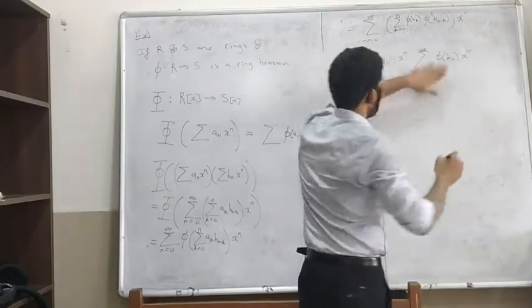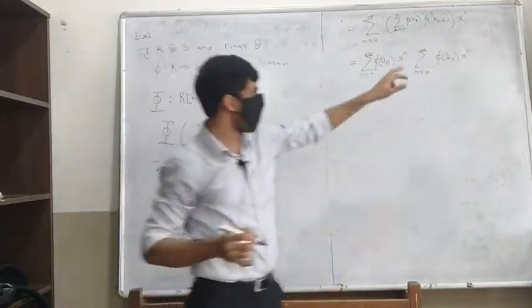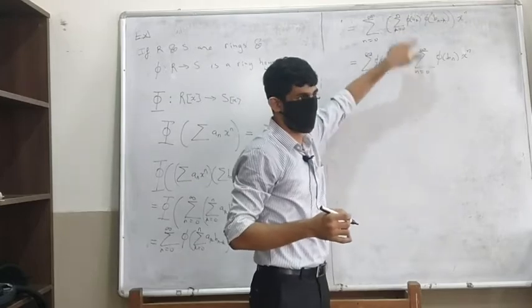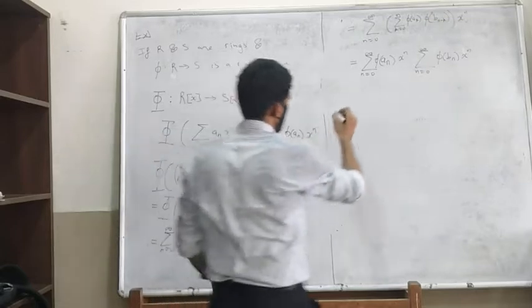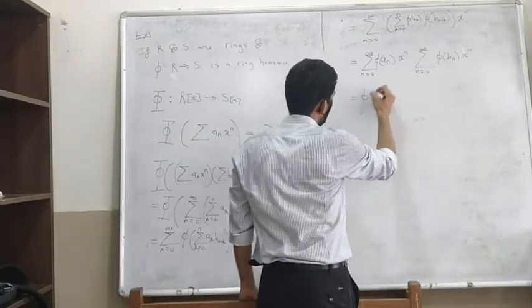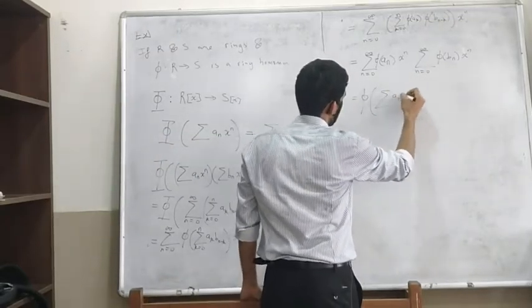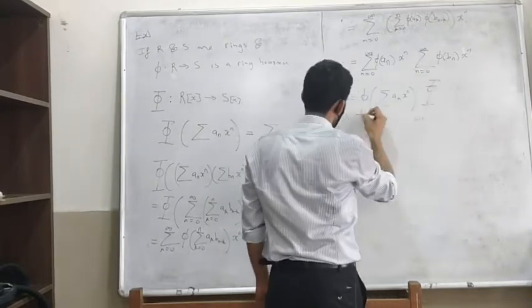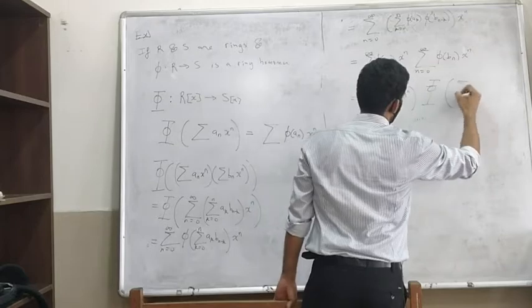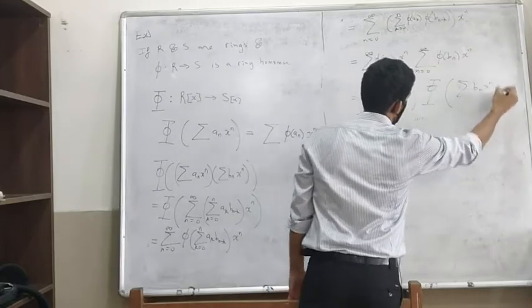This is the definition of the product of these two polynomials. So this gives me nothing but phi of summation a_n x raised to n, and phi of summation b_n x raised to n.